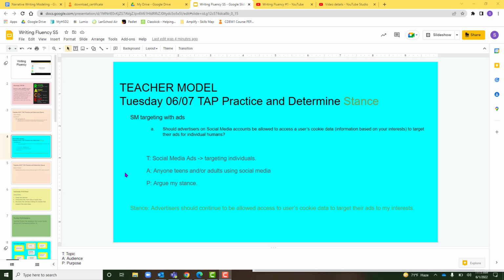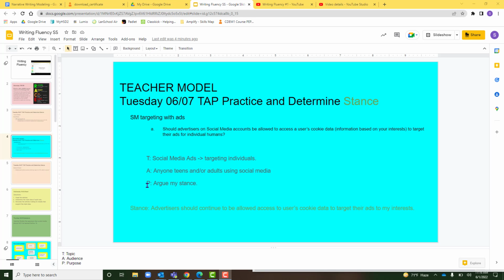Then I need to determine the audience. That's really super important because it helps me determine how I'm going to write my essay, at what level I'm going to write it, who I'm trying to convince. The audience here isn't stated in the prompt, but we're talking about social media, which is usually probably an interest of teens and maybe even adults. But definitely they have to be using social media for them to be interested. If they don't use social media, they're probably not interested. So I'm going to say anyone, teens and or adults using social media.